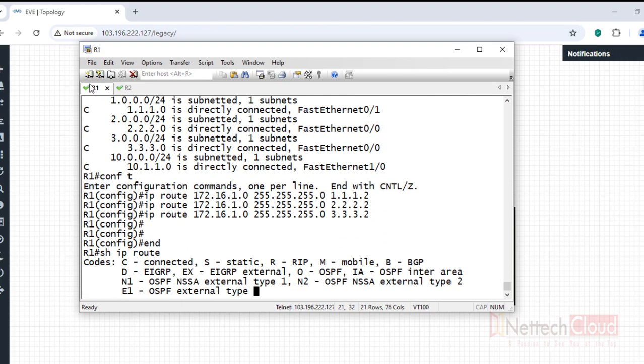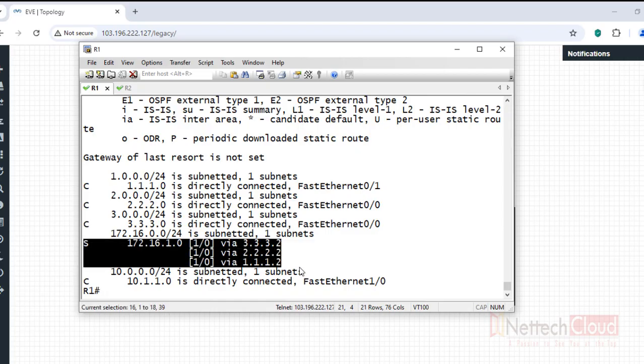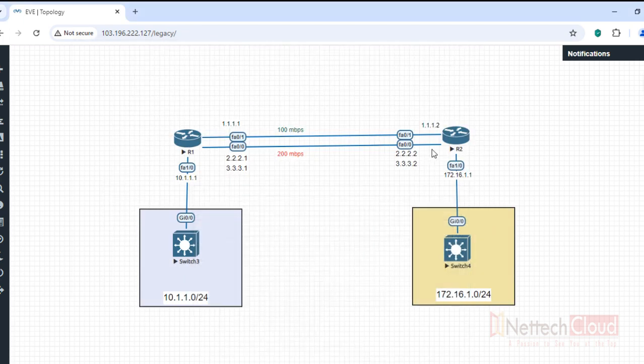I hope you understand the trick here and see here. So basically total there are 3 different paths, right? 1.1.1 is, yes, a different physical interface, but what about these 2 routes? Same physical interface, but 3 routes, secondary IP, and similarly you can configure R2 also.